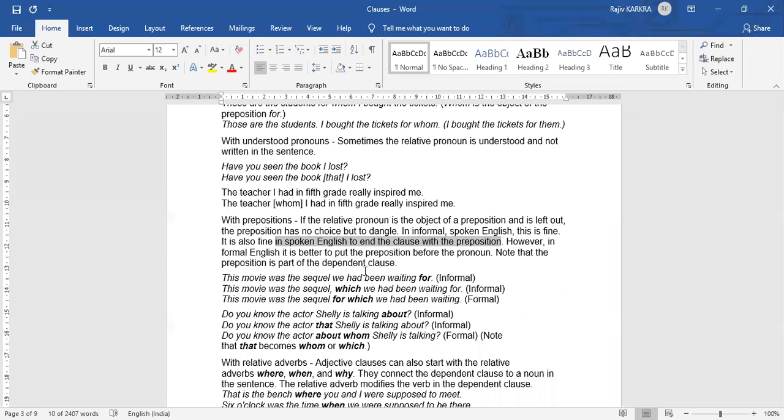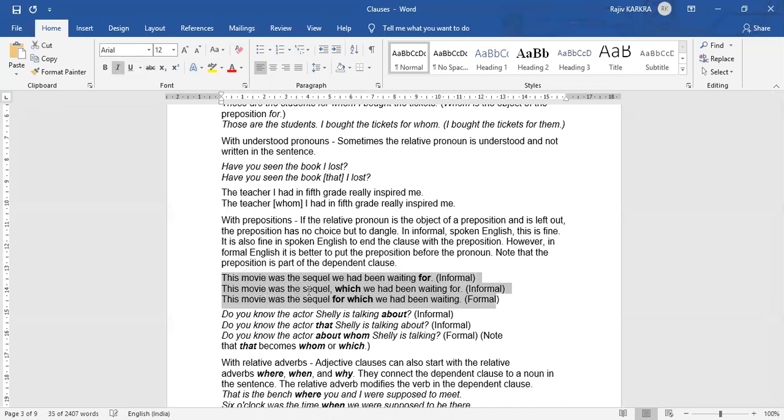However, in formal English, it is better to put the preposition always before the pronoun. The preposition is part of the dependent clause always. It will always be part of the dependent clause. So, this movie was the sequel we had been waiting for. This is informal. This is the informal part. It cannot be part of formal.